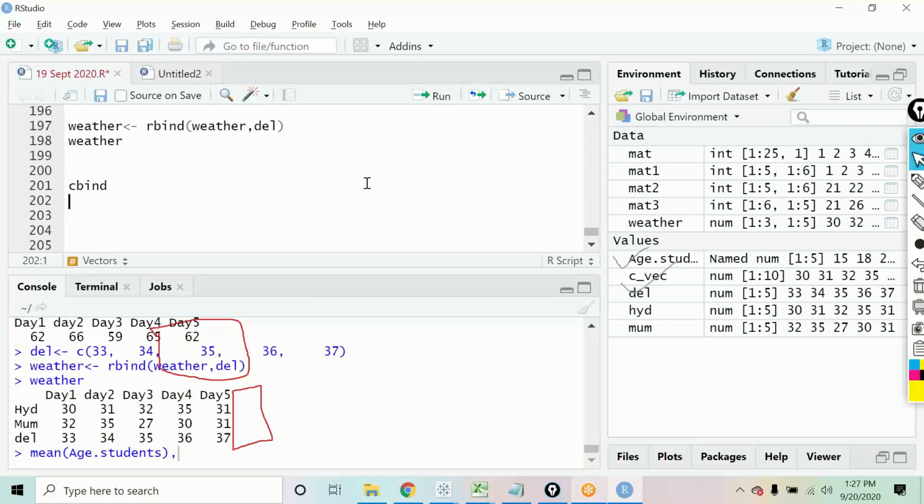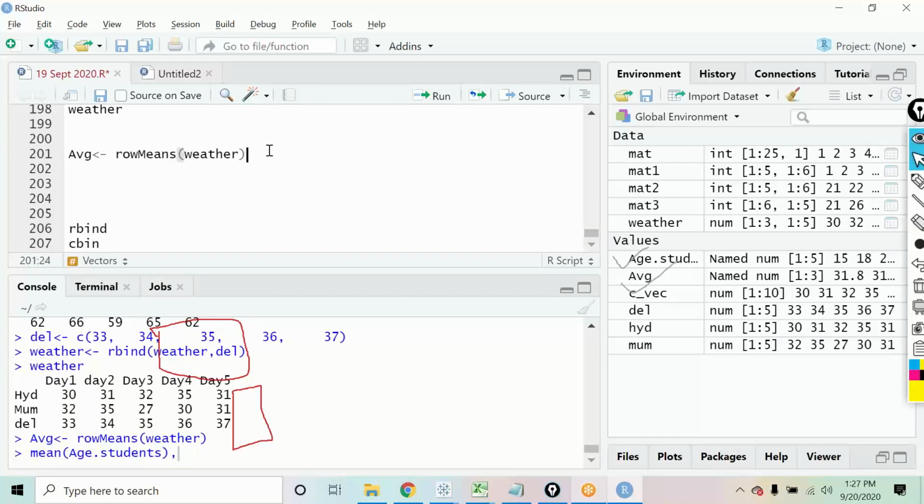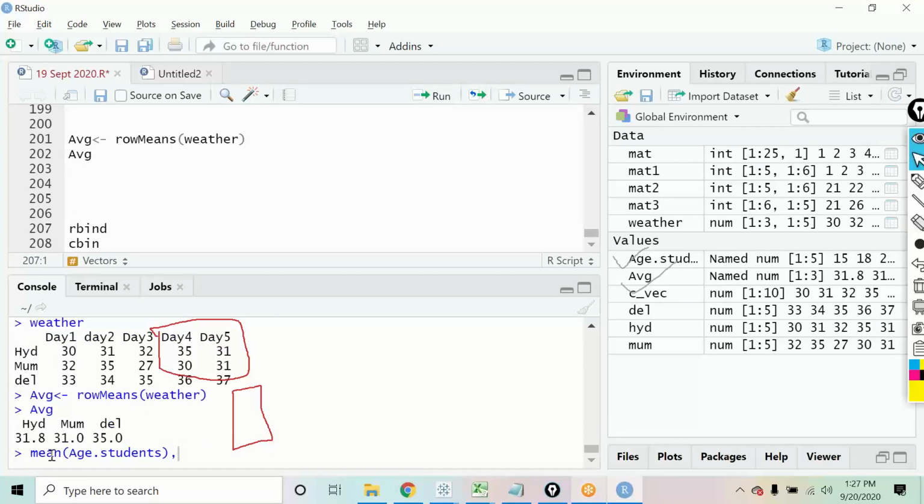If you want to add it, first of all, you can create a variable that is average. And what is that average? That is the row means that you want to calculate. Row means of the weather. You will get a variable by the name average, which has three values in it: 31.8, 31.0, 35.0. I'll simply update my weather.